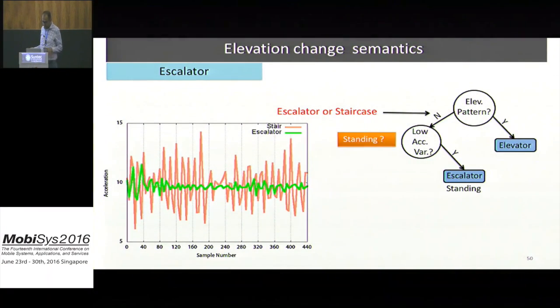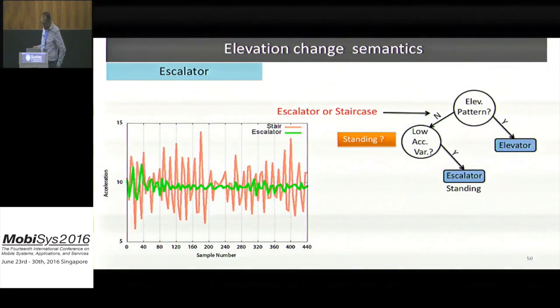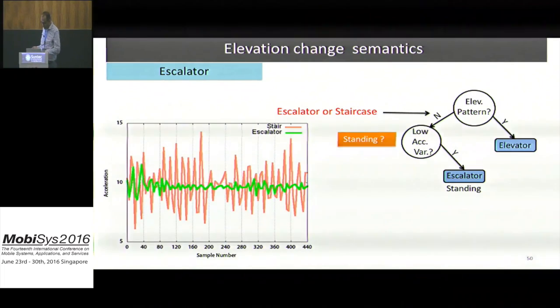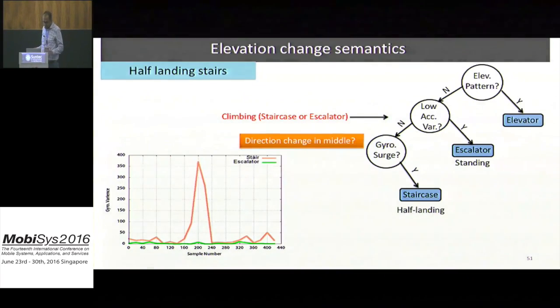Now, after the elevator is separated, the remaining traces of the elevation change semantic can be classified as escalators or staircases. So we will first check whether the user has low acceleration variance, because if there is low acceleration variance, it means that the user is stationary. And if the user is stationary, it means that the user is using an escalator. Because if the user is standing on the escalator, the acceleration variance, as shown on the green curve, is very small because the user is stationary. While if the user is climbing stairs, the acceleration variance will be very high because the user is moving vertically.